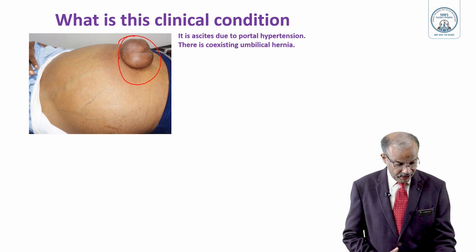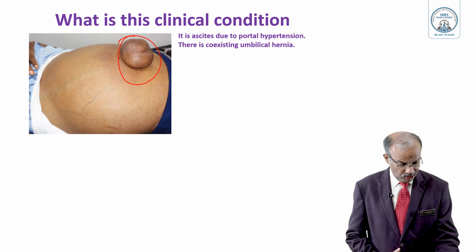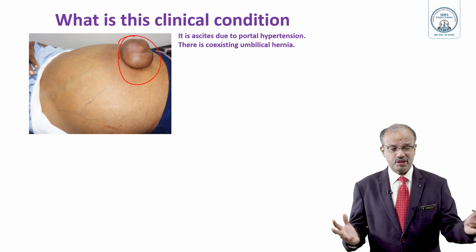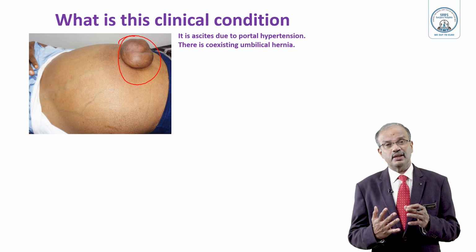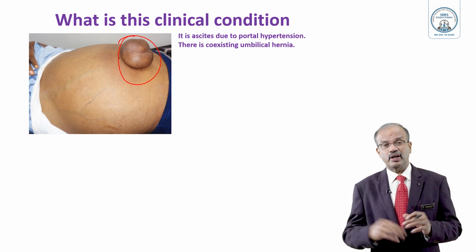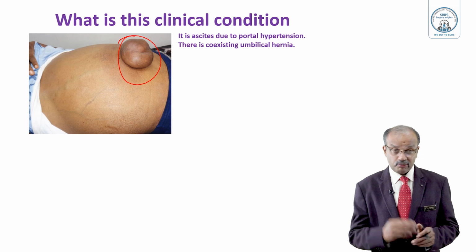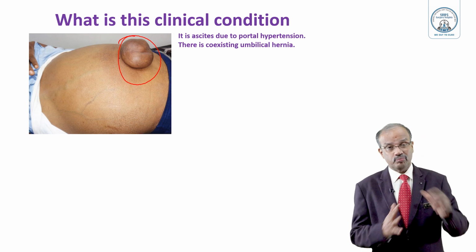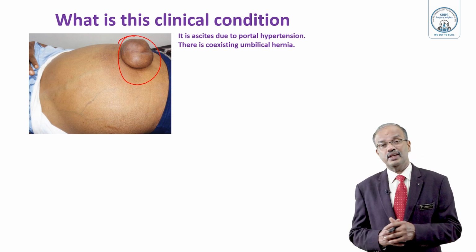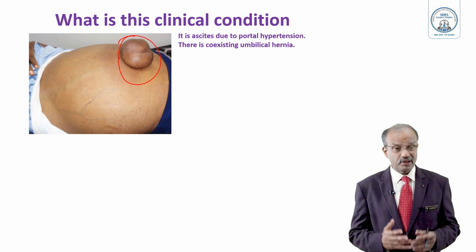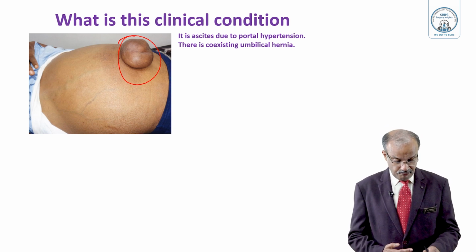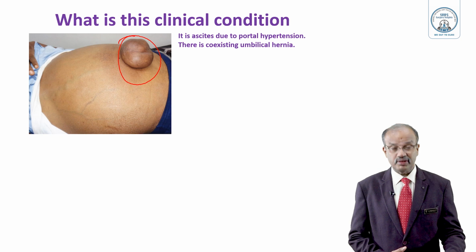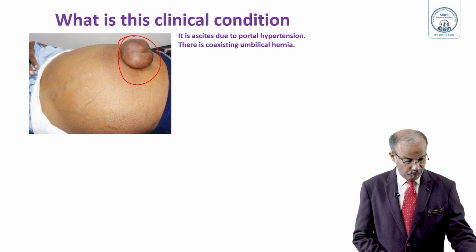So you can see the flank fullness, dilated veins, visible distended veins, and so much distension with free fluid. You have to look for the fluid thrill and do the percussion test to confirm the fluid. Splenomegaly may be there, which you look for by turning the patient towards the right side, and other examination may eventually require gastroscopy. So this is the typical umbilical hernia with ascites due to portal hypertension.